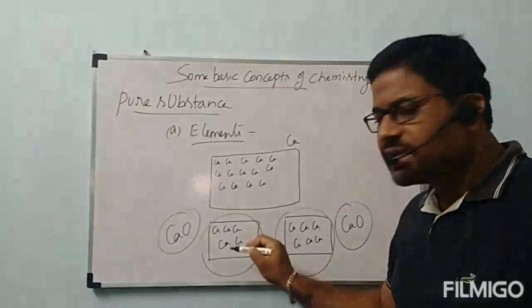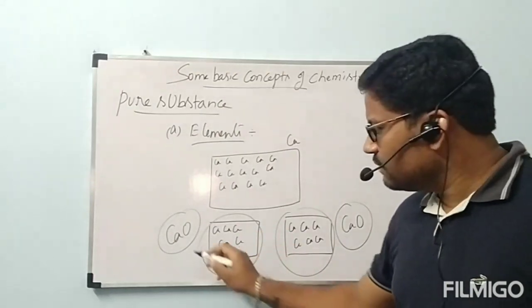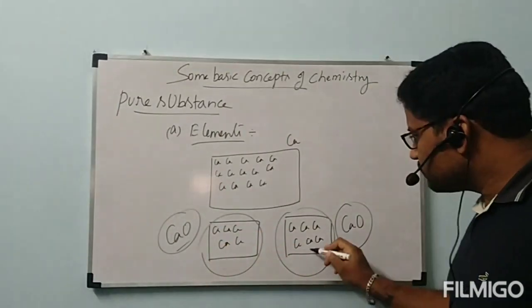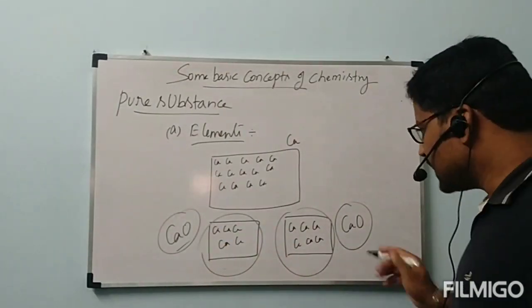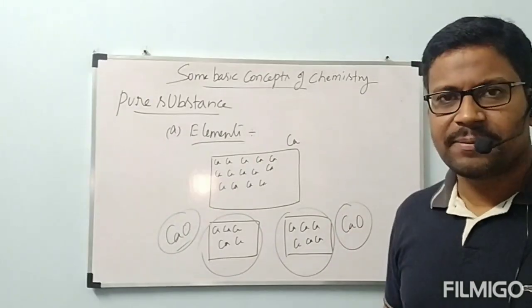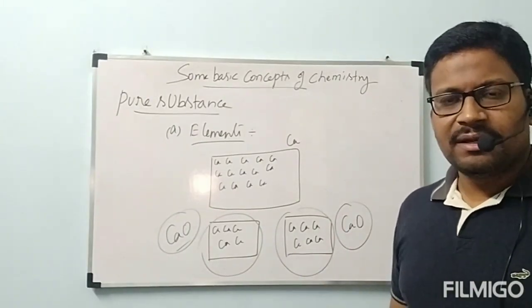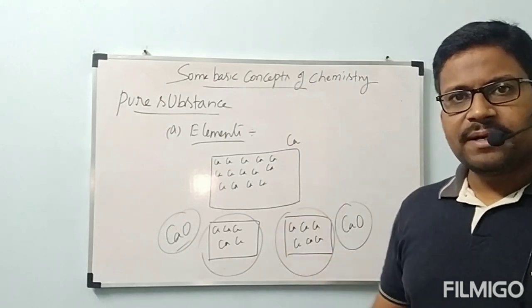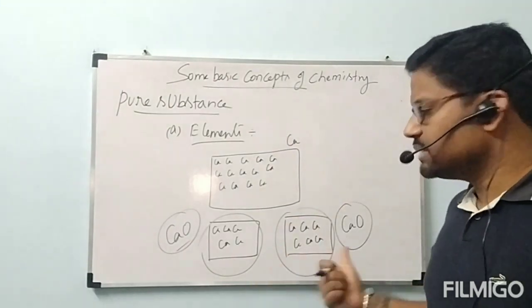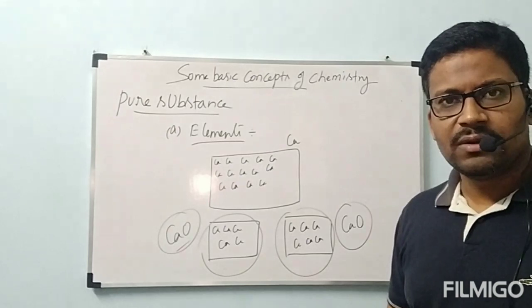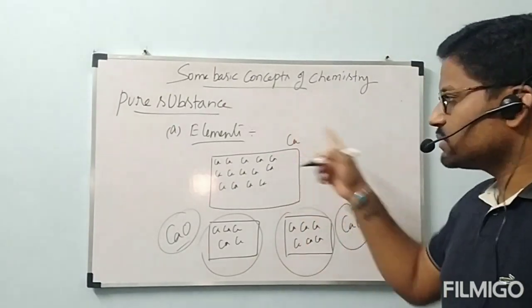So even if this block is reacted with oxygen, we will get calcium oxide, and this block also gives calcium oxide only. Chemically they are not separated. Physically only they are separated. That means elements cannot be separated chemically. This is the explanation. You understood? I think you understood this concept.